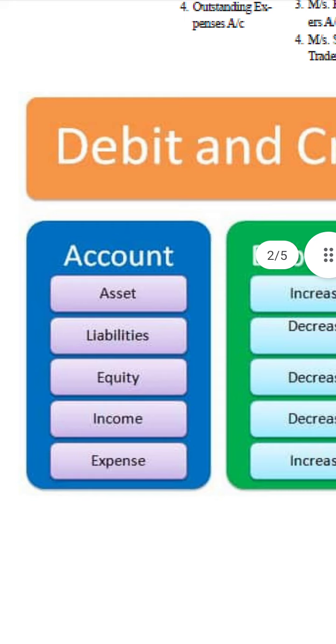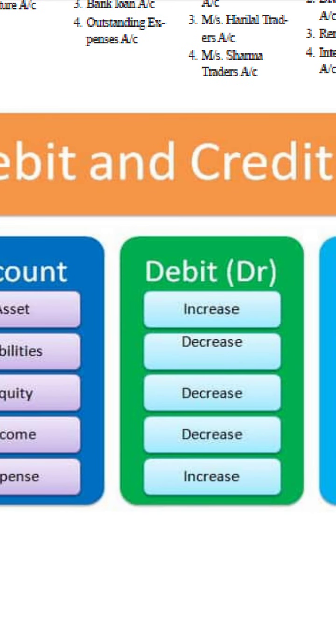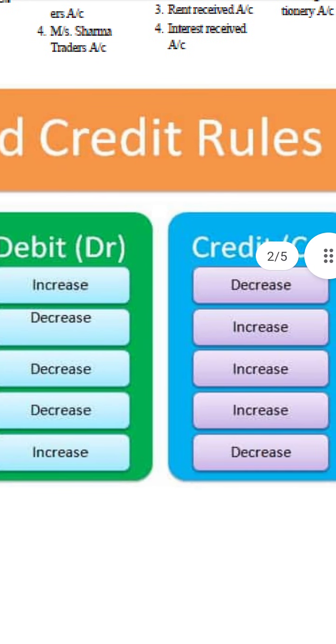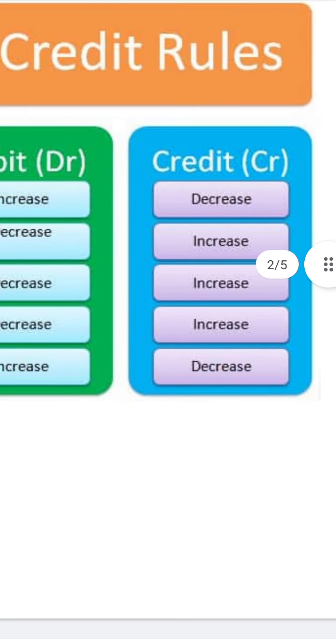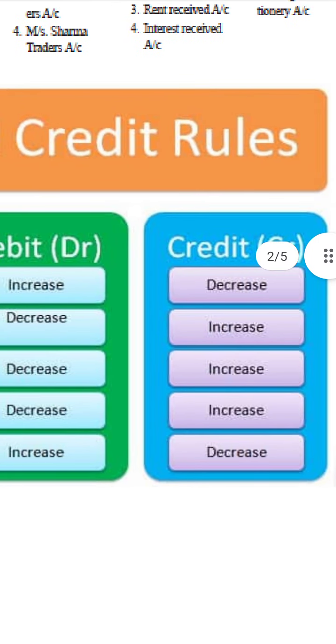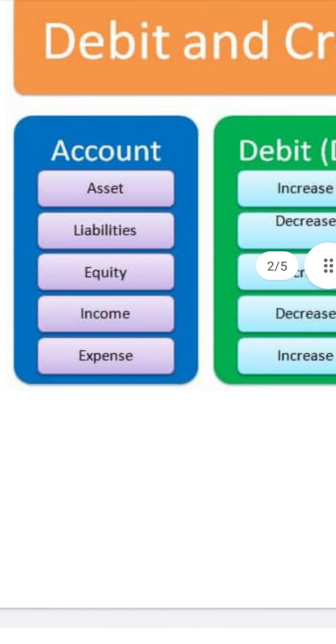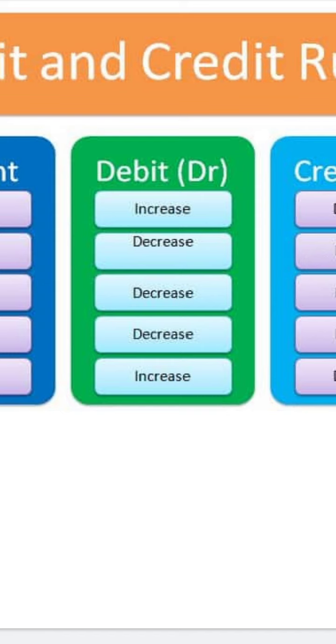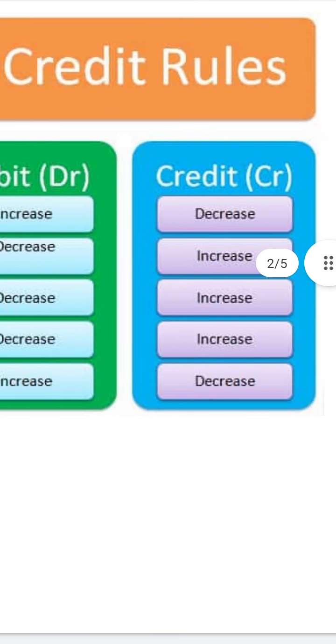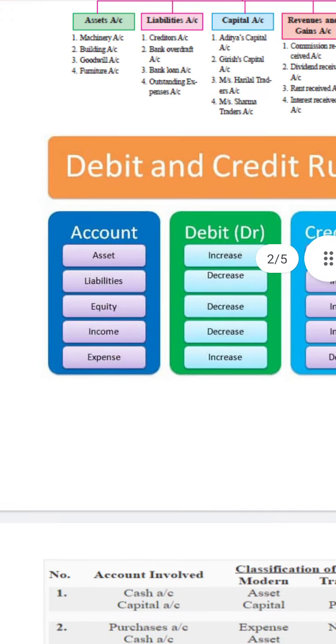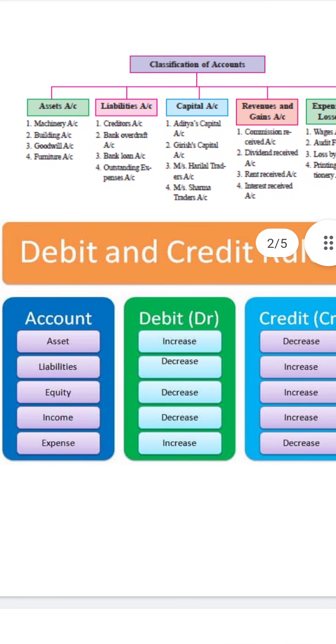You have to learn this. Liabilities: if decreased then debit, if increased then credit. For equity or capital, if it is decreased then debit, if it is increased then credit. For any income, if the income is increased then it is a credit, if the income is decreased then debit. Expenses: increase is debit, decrease is credit.